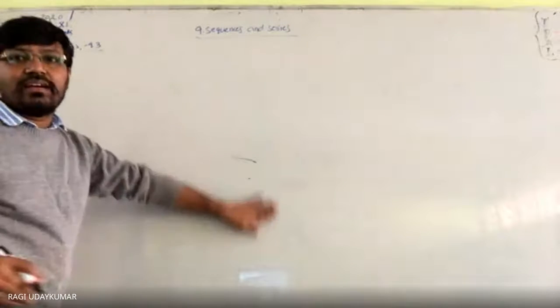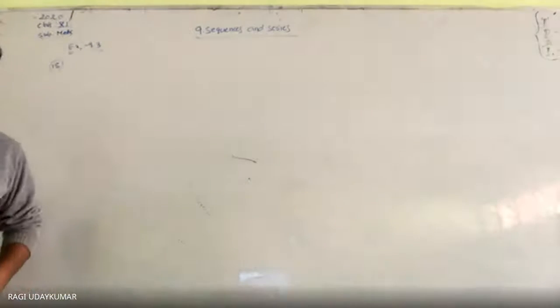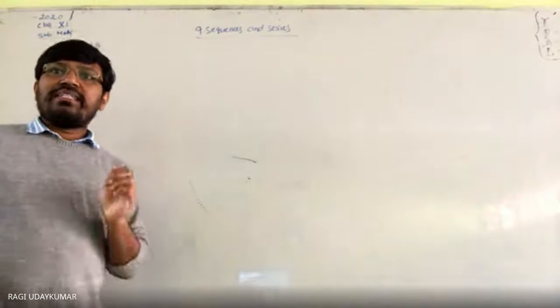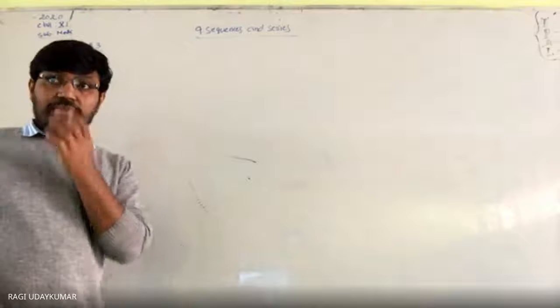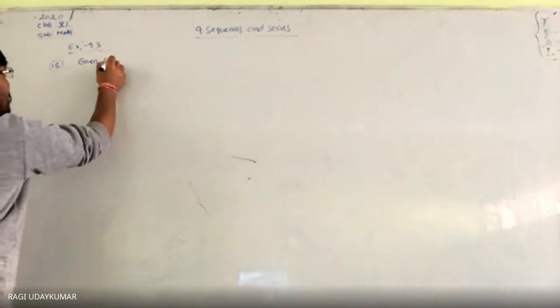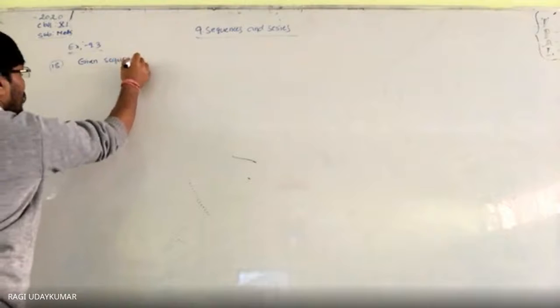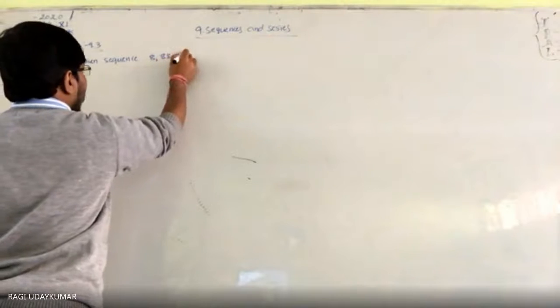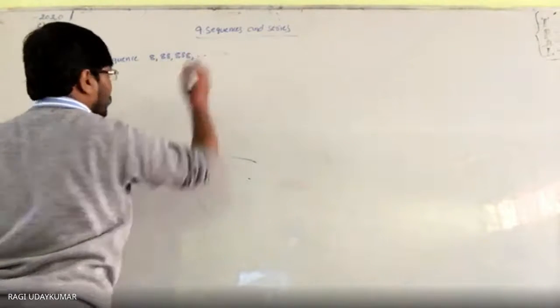Exercise number 9.3, 18th problem. Okay, so the question is given to you. Find the sum to n terms of the sequence. The given sequence I am writing here. Is the board visible to you? Yes, sir. The given sequence is 8, 88, 888 and so on.